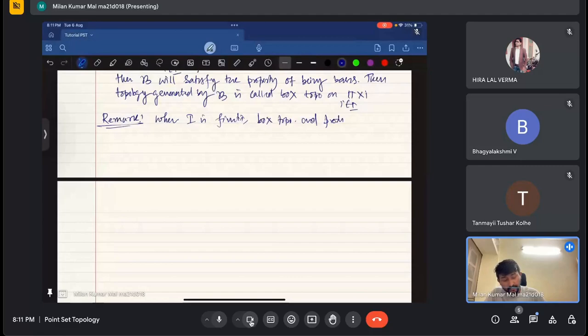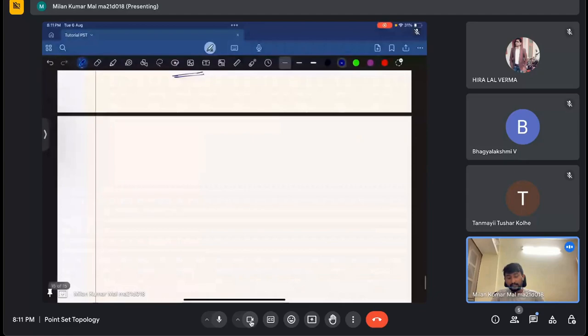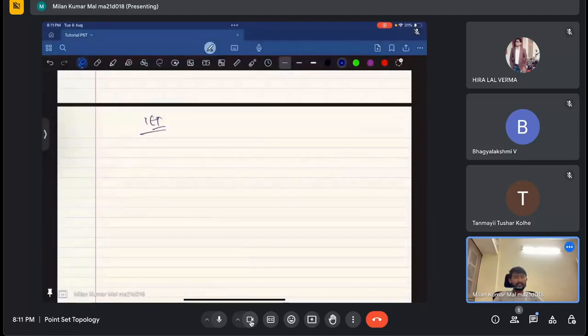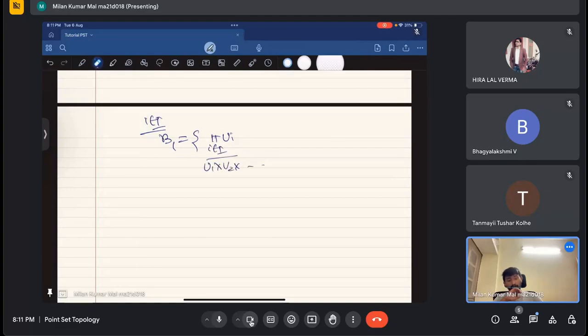Okay, what I have just discussed: suppose I is just a set; I am not saying anything about finite or infinite. First, beta 1 is the collection of all products of U_i, i coming from I, that means U_1 cross U_2 cross and so on, but I don't know whether that is even countable.